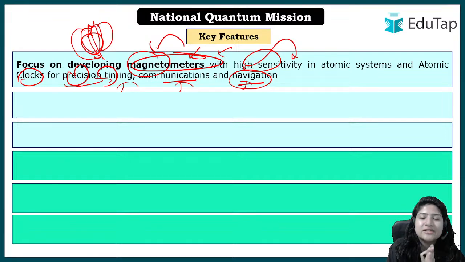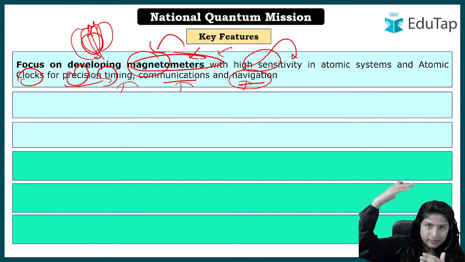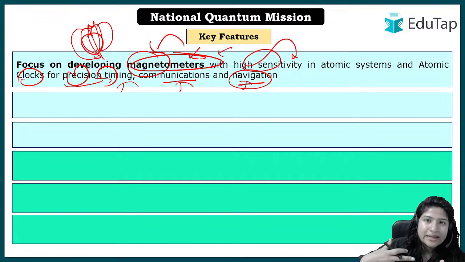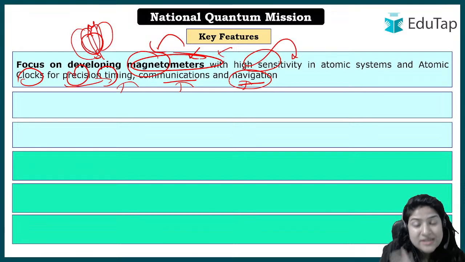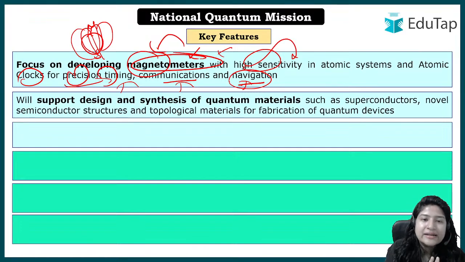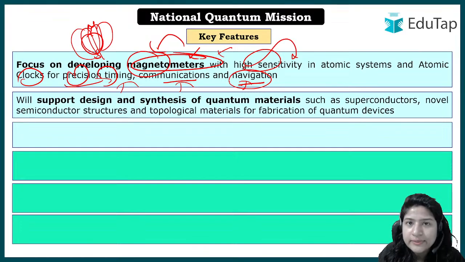It can go a little plus minus because we are getting the information from satellites, so they can give you a very generic idea instead of a specific idea, right? So if you have more learnings under quantum mechanisms and you can develop such magnetometers, you can have more precise timings. ठीक है.